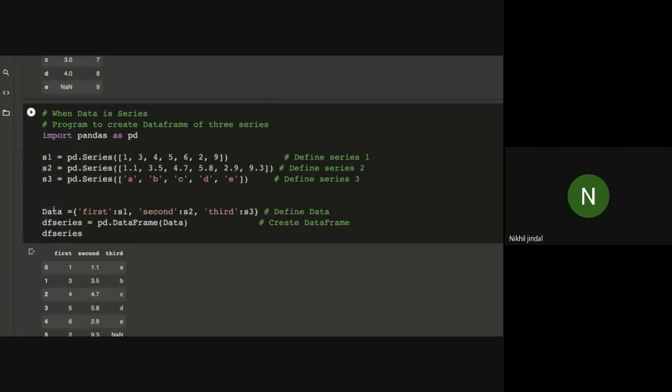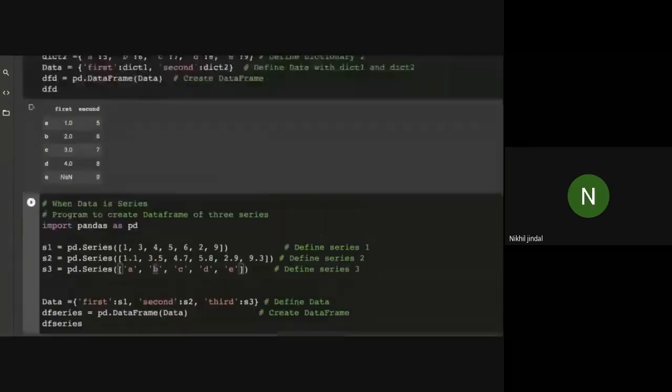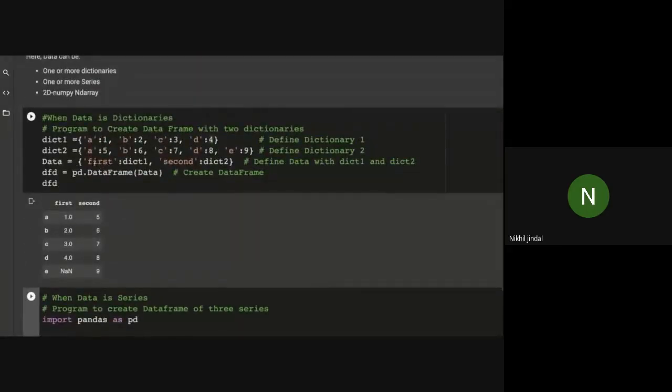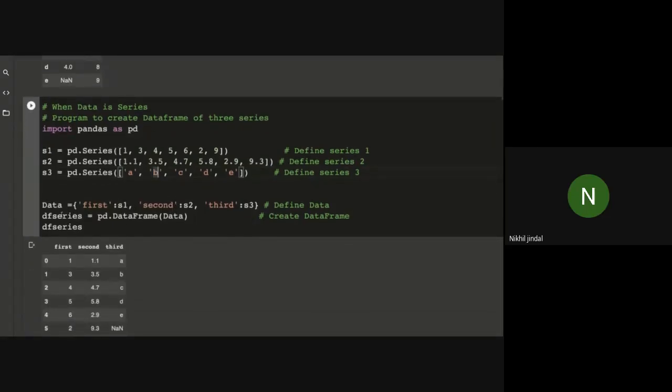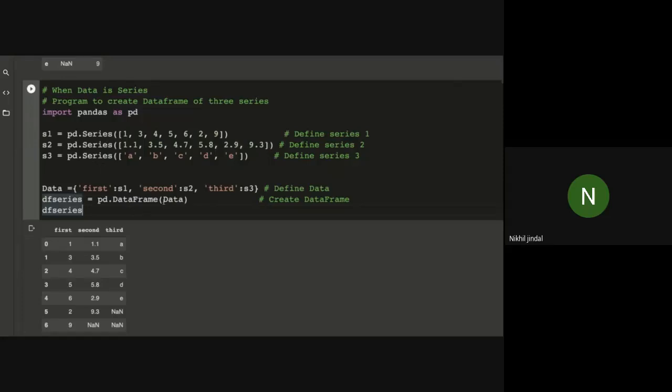So here data is a dictionary which consists of series values, whereas earlier data was a dictionary which consisted of lists. So it is a dictionary of series. Now I'm creating another data frame with this dictionary data which consists of three keys, and the values of the three keys are series objects. Now let me run it.